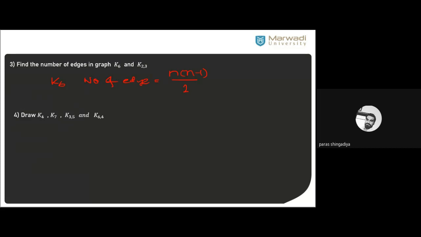Yes, that is 6 into (6 minus 1) by 2. And that is 3 here remaining. And 3 into 5 is equal to 15. Okay, so 15 edges will be required. And in the K2,3 graph, the number of edges is equal to m into n. Just find the product of 2 with 3, which is equal to 6.